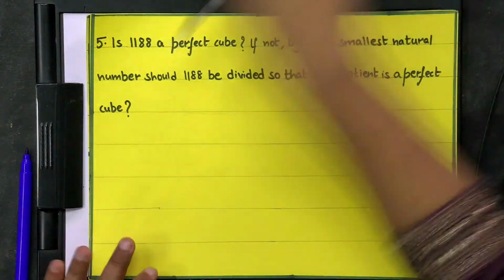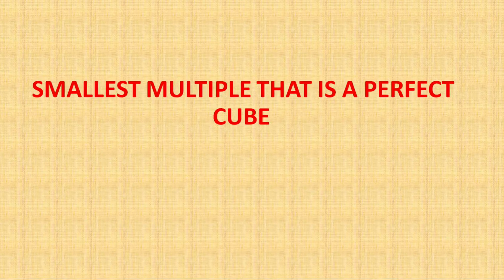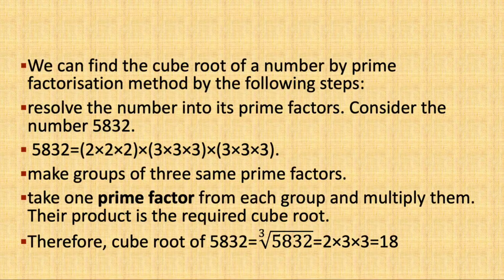Now look at your screen. We have the smallest multiple that is a perfect cube. Now we can find the cube root of a number by prime factorization, as I told you how to solve the questions by using the prime factorization method. So this is just an example.